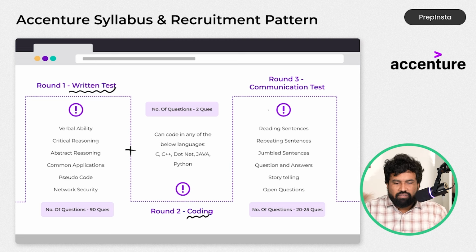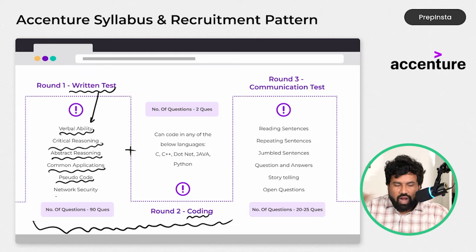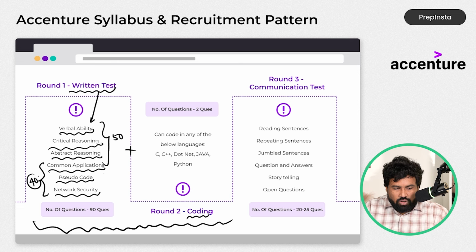Remember, here I have given these as rounds so that you can get clarity. The written test in round 1 consists of verbal ability, critical reasoning, abstract reasoning, and common applications, pseudocode, and network security. Total 6 topics; for the first 3 topics they will give you 50 questions, and for the next 3 topics they will give you 40 questions. So total 90 questions, and they will give you 90 minutes.